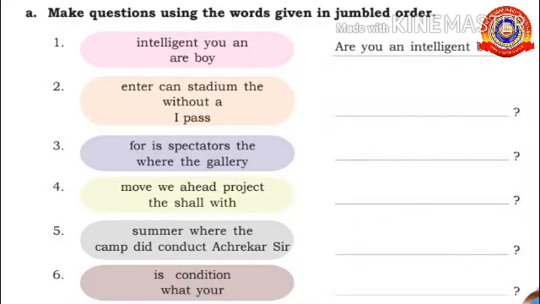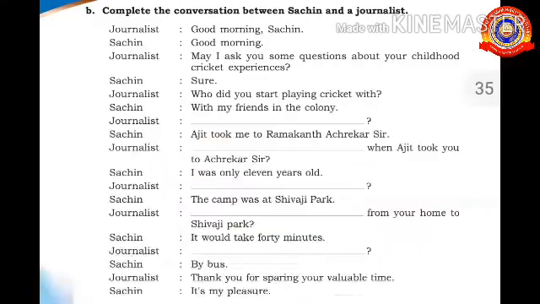Now it's your time to work out. There are some words given in jumbled order. You have to arrange them and make a meaningful question. Look, the first one: intelligent, you, and, are, boy. How will you make a question there? Are you an intelligent boy? Okay, now try to do the rest by yourself. It's very interesting, no? Yes.